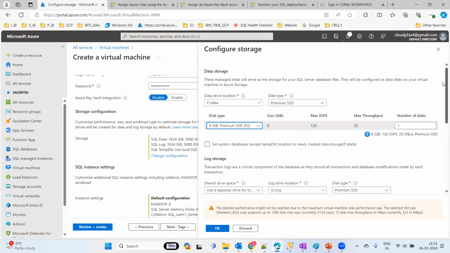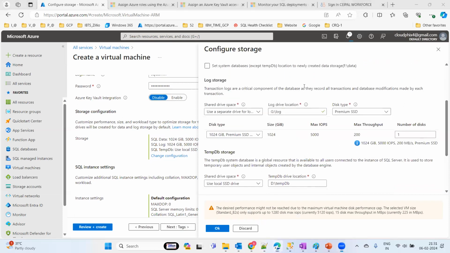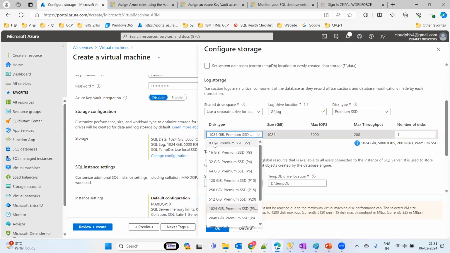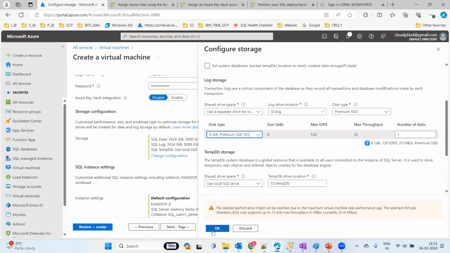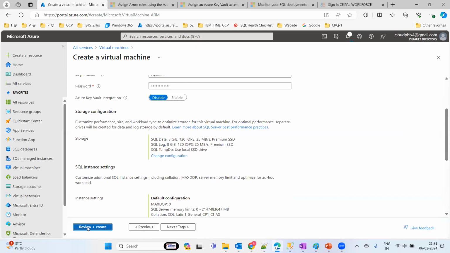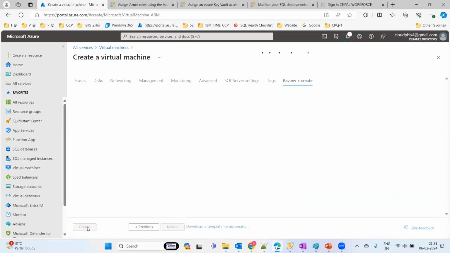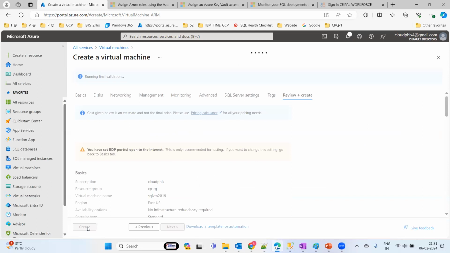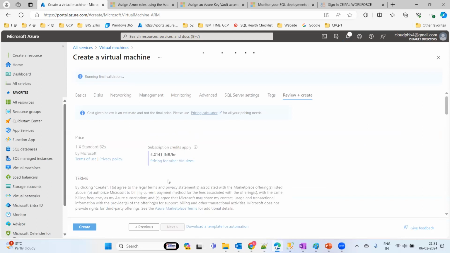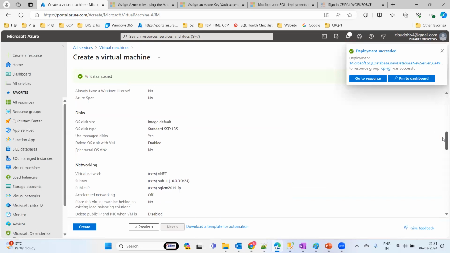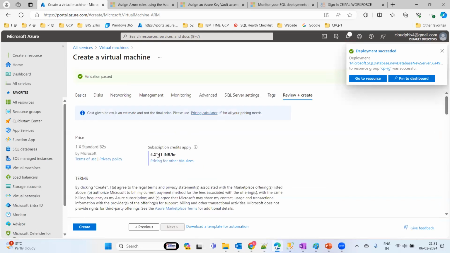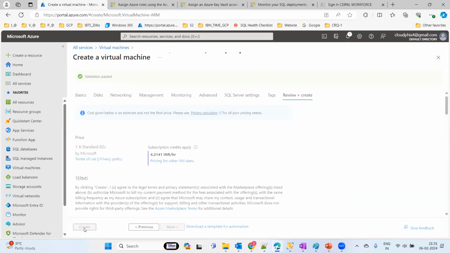This is just for testing purposes, so we'll take the minimal configuration. Then click on review, and it is going to create your SQL Server in an Azure VM, which also shows you the entire cost information from the VM perspective. These are all the details that we provided just before, and click on deploy. So these are the two things that I'm going to deploy.